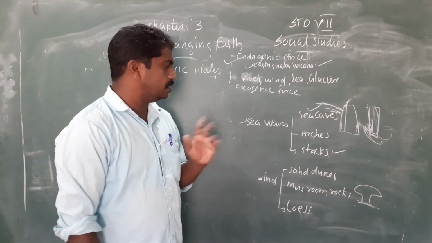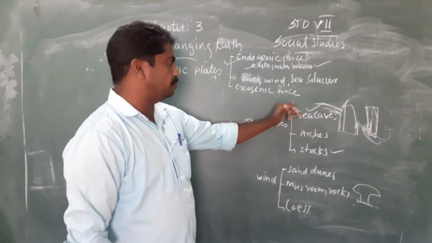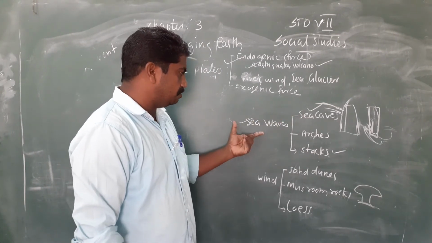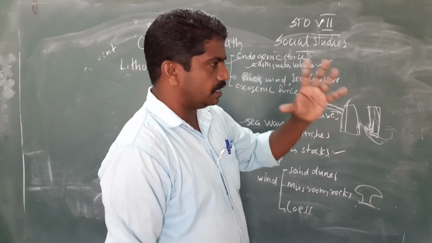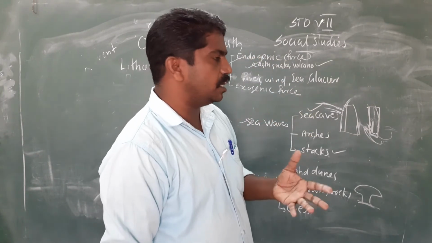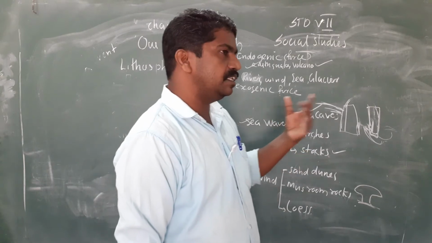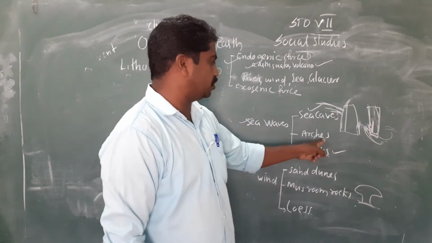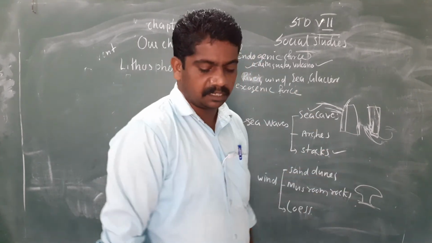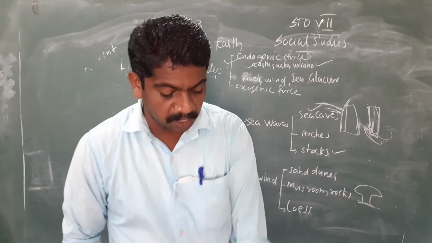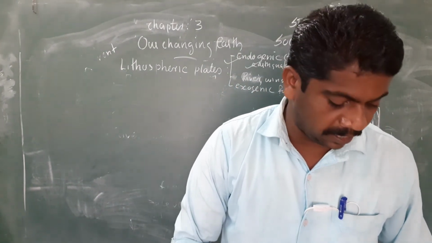Sea waves are a part of exogenic force. They can make changes. One change is that they can make sea caves, that means the rocks near the seashore can be changed into caves. Then the sea wave can change this sea cave into an arch. Again this arch will be changed into a two-beam-like structure called stacks. This picture is given in your textbook, page number 16, figure 3.7.